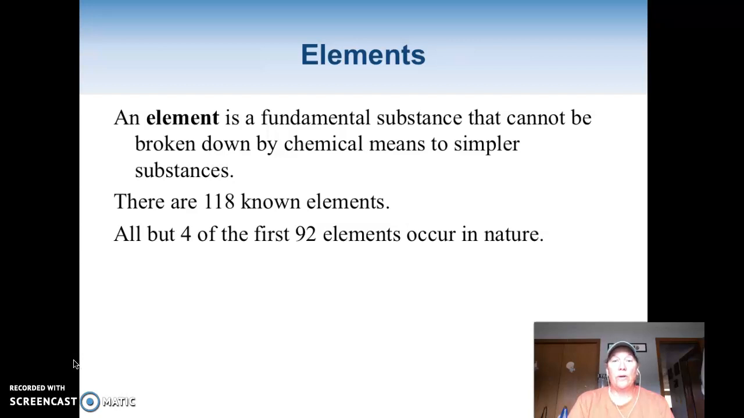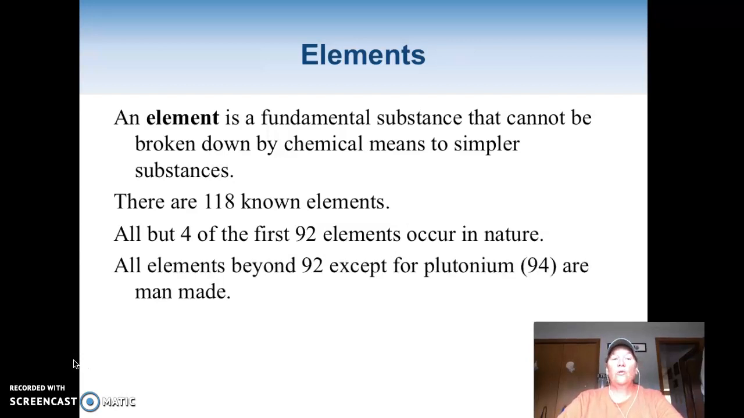They were looking at radioactive materials, things like that. A lot of the elements on the very bottom, those last bottom 2 rows, those are radioactive and those are called man-made. Not all of them are. I think 2 of them are, uranium and plutonium. But man-made elements there's some of those as well. Okay, so all elements beyond 92 except for plutonium are man-made.